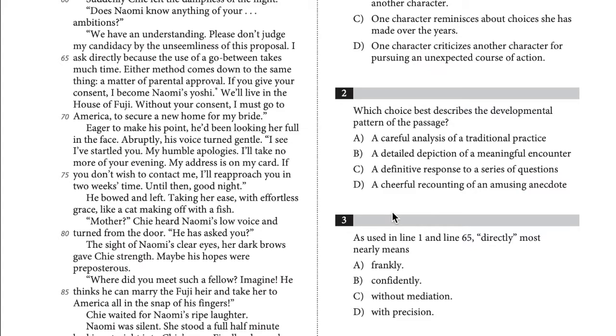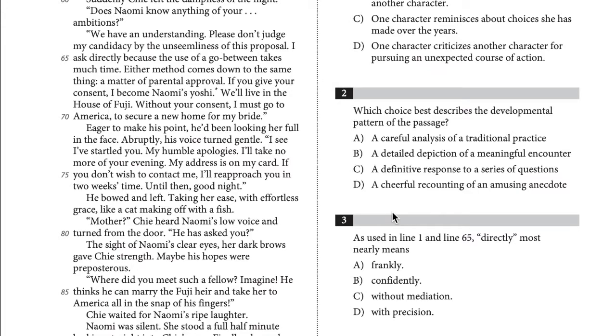Choice A is incorrect because the passage focuses on a non-traditional marriage proposal. Choice C is incorrect because the passage concludes without resolution to the question of whether Akira and Naomi will receive permission to marry. And choice D is incorrect because the passage repeatedly makes clear that for Chi, her encounter with Akira is momentous and unsettling, as when Akira acknowledges in line 73 that he has startled her. So that leaves us with answer B, a detailed description of a meaningful encounter.